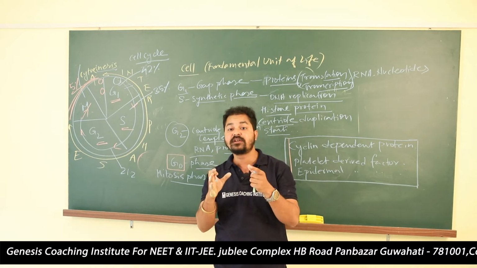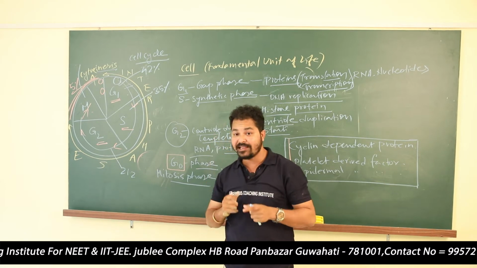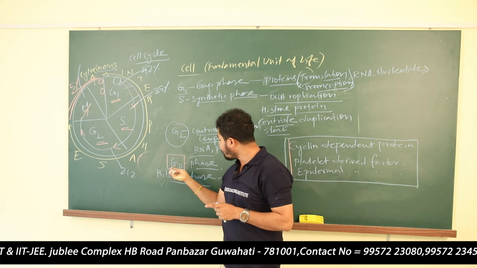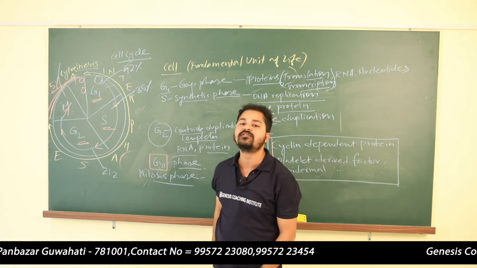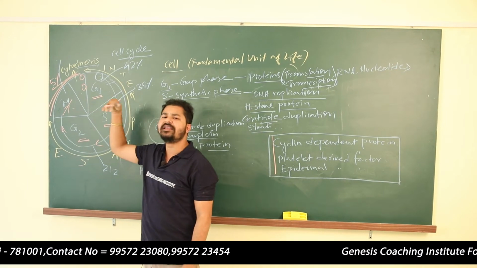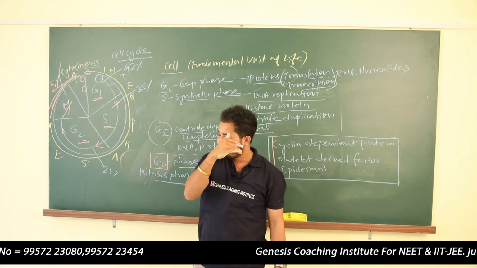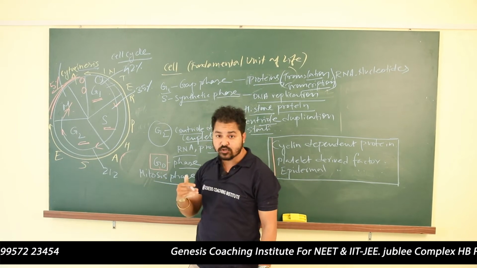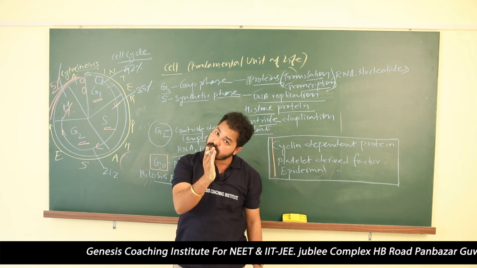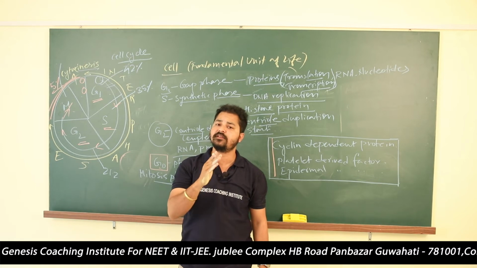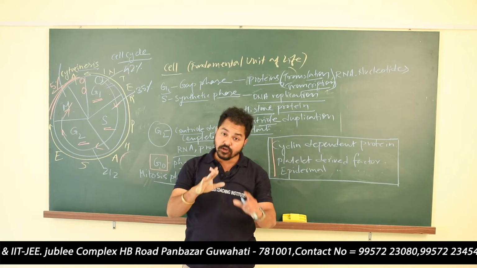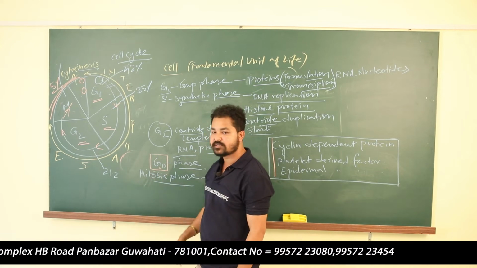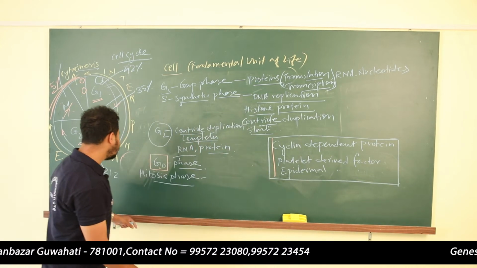Our body or cell will tell them when to divide. Otherwise, they will not go for division. If cells go to the G0 phase, they are metabolically active. What does it mean? That means they can divide. They will divide when they are told so, and they will not divide if they remain in the G0 phase. Getting my point? Okay.